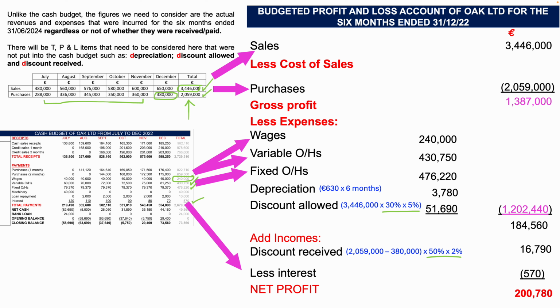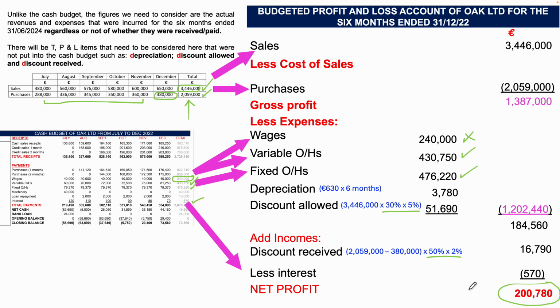Okay, that's given us a net profit of 200,780. Now, if you mess up the cash budget and say you got the wages wrong and variable overheads, well, the wages were given to you, so that probably must be correct. But if you got the variable overheads wrong, but you put in your own incorrect figure here, you would most likely get that absolutely perfect. So you would be getting full marks for that. Okay, so they don't penalise you twice. If you make a mistake in the cash budget, they most likely won't penalise you here. But this last figure here, there's probably bonus marks for people who got it all completely right there.